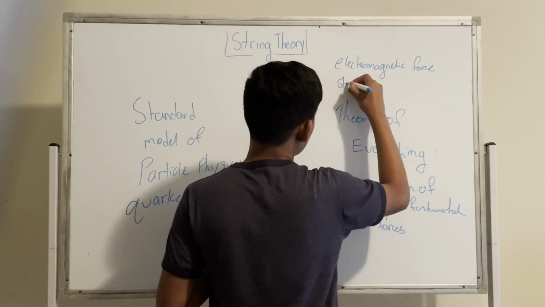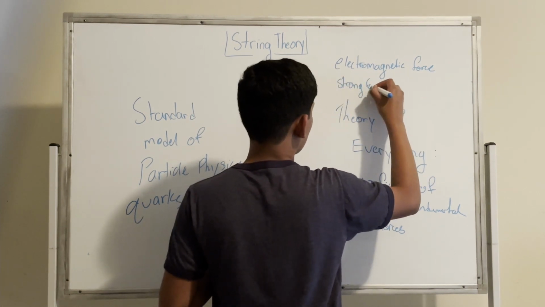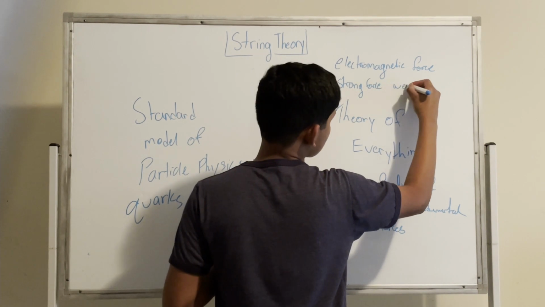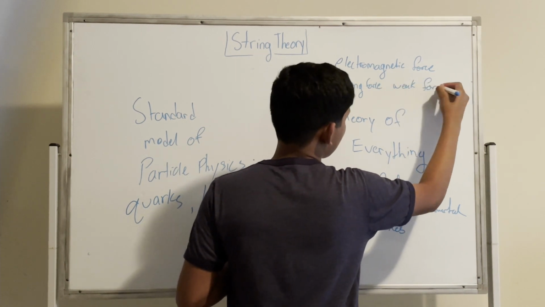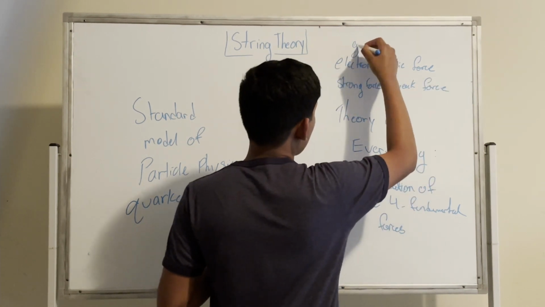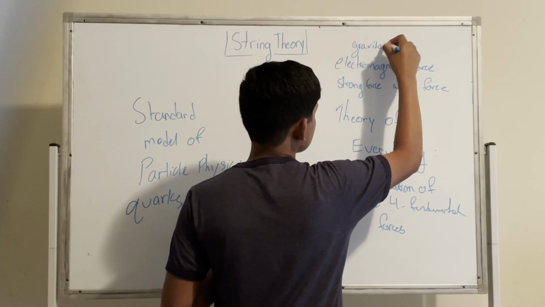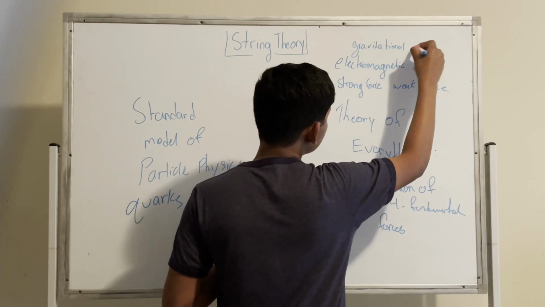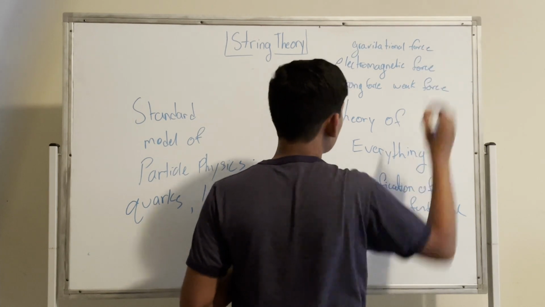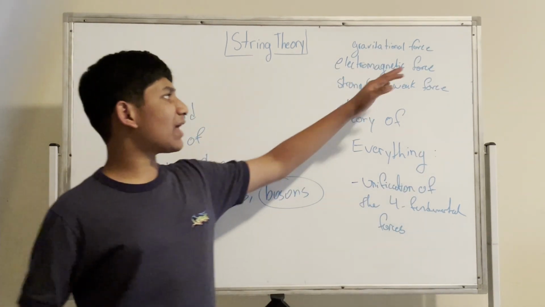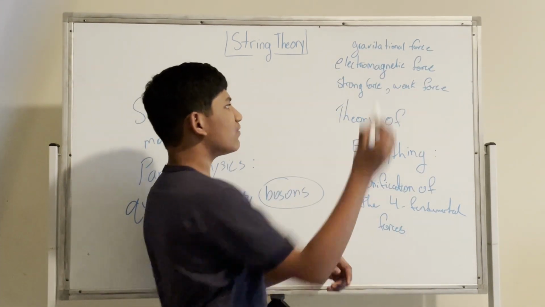We have the strong force. This is the nuclear force. And the weak force, which is also nuclear force. Then above here we'll write the gravitational force. Okay, so we have the gravitational force, the electromagnetic force, the strong force, and the weak force.